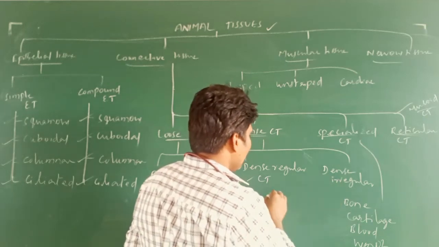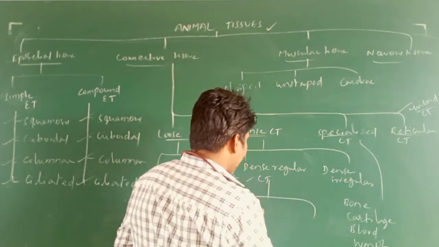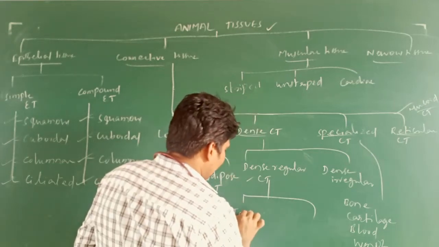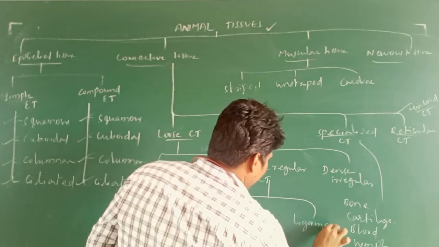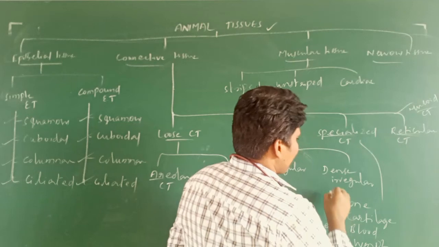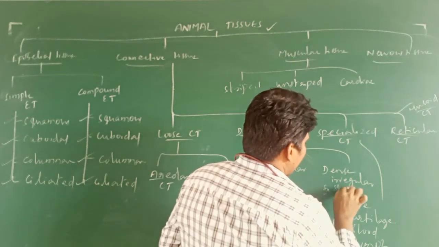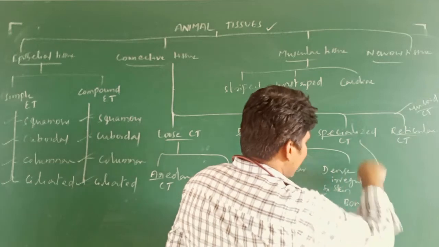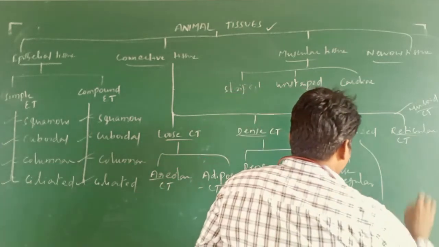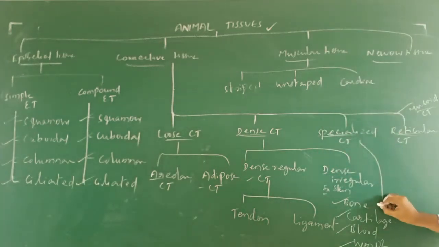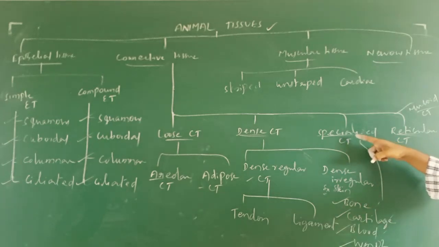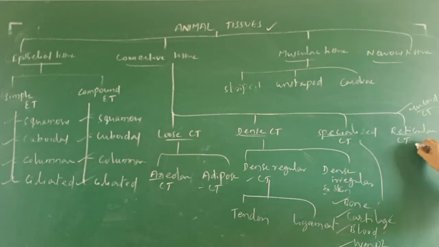Dense regular connective tissue includes tendon and ligament. Dense irregular connective tissue, for example, is skin. Specialized connective tissue includes bone, cartilage, blood and lymph. These come under specialized connective tissue. Next, reticular connective tissue and mucoid connective tissue have no further differentiation.